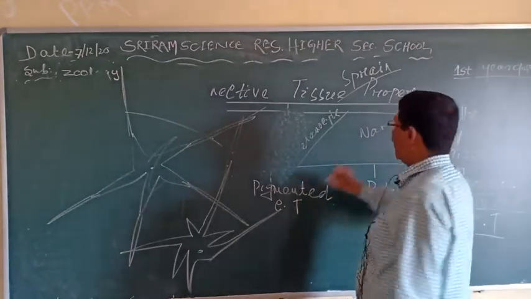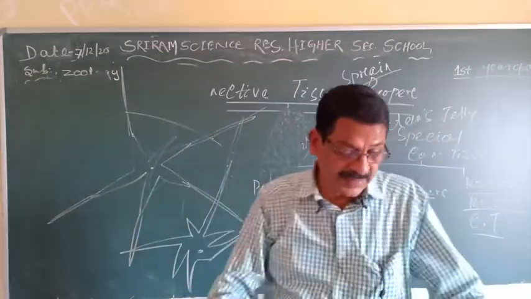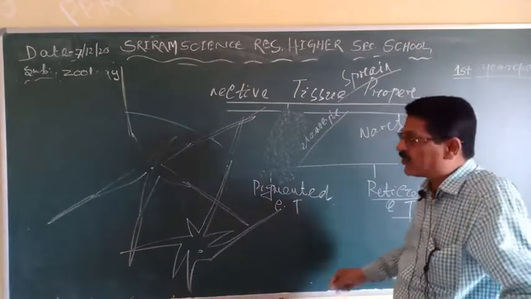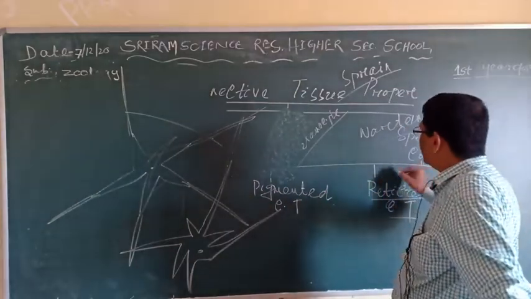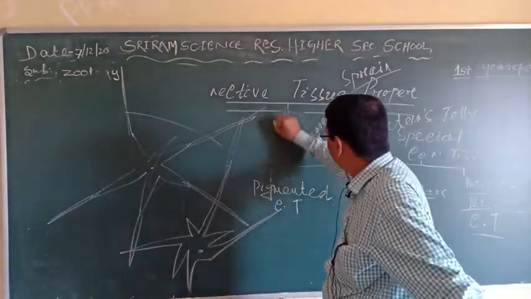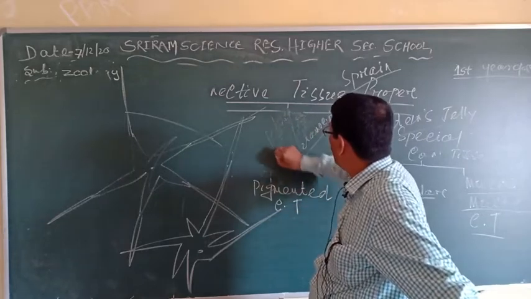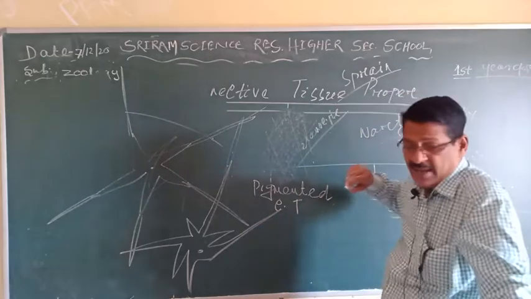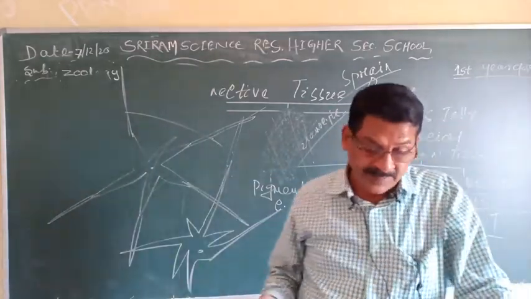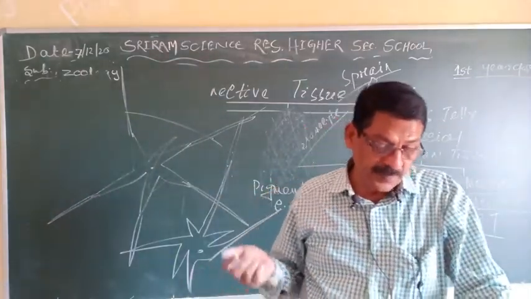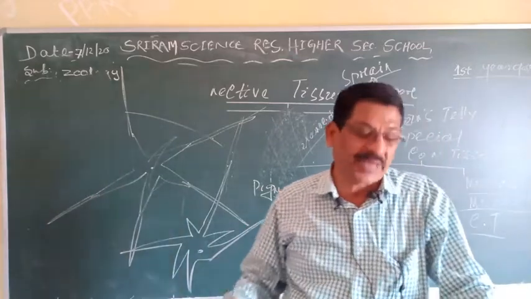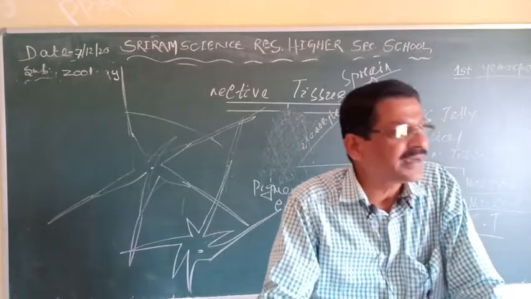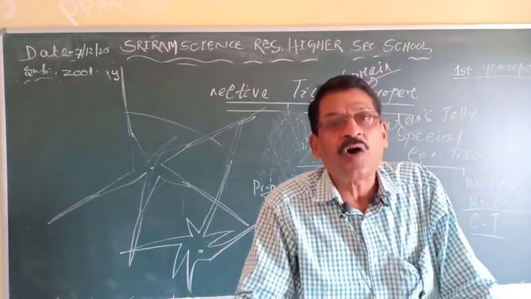Clear? And in which delicate collagen fibers are present, that is, very fine white fibers are present with fibrocyte cells. Delicate means very fine. Clear? It occurs in the vitreous fluid of the eye.